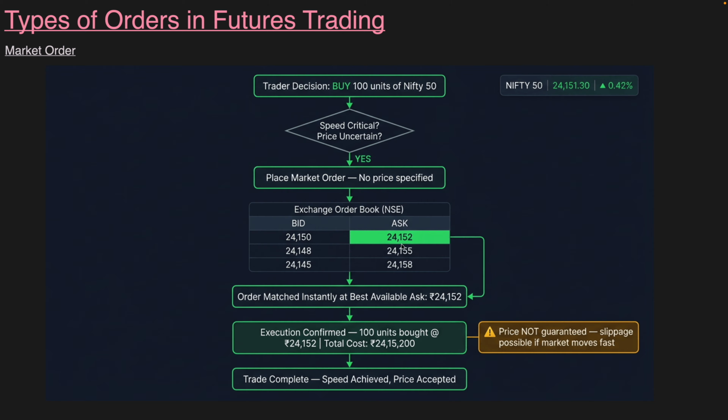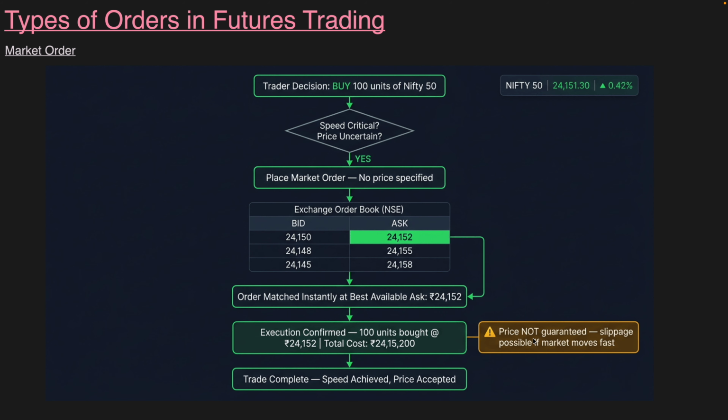Here, the bid-ask spread is only two, that is 24,150 and 24,152. So the order gets matched instantly at the best available price, which is 24,152. Execution will get confirmed and 100 units will be bought at 24,152 with a total cost, because you have taken 100 units. So you can generally do the math.